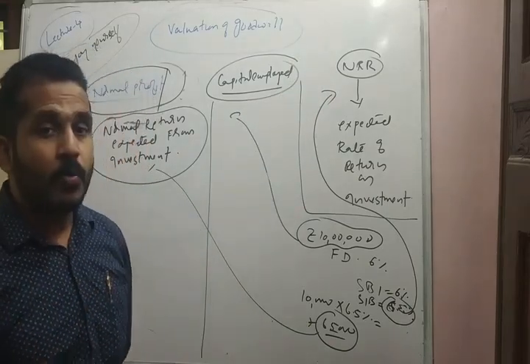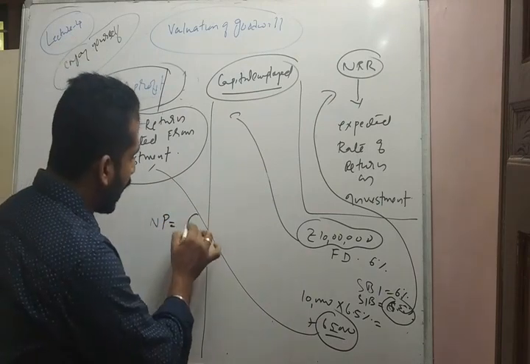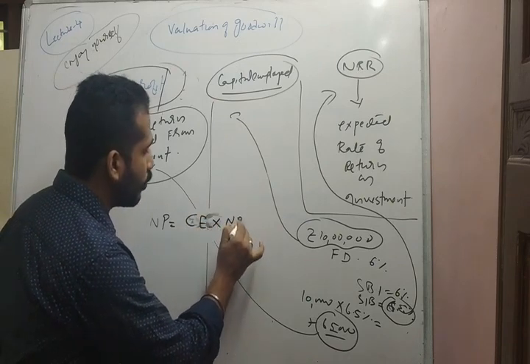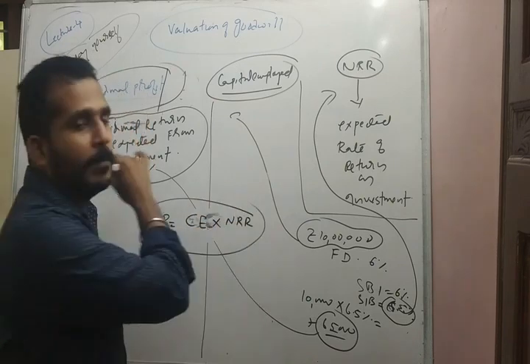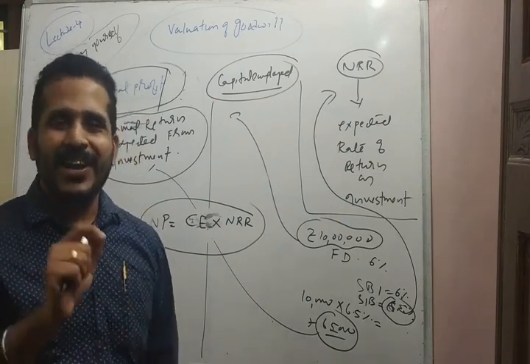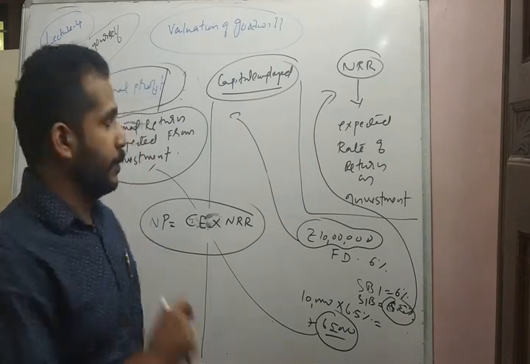So to conclude, what is normal profit? Normal profit is equal to capital employed into normal rate of return. Capital employed into normal rate of return, that is what is called normal profit, the expected profit by the investor.